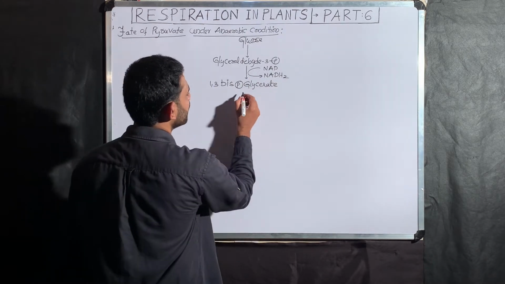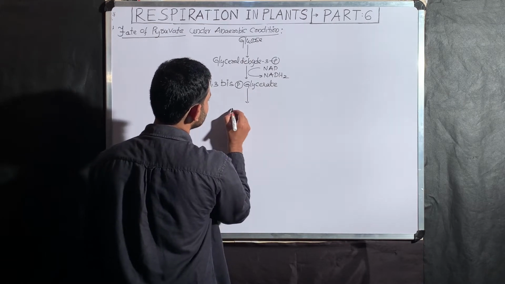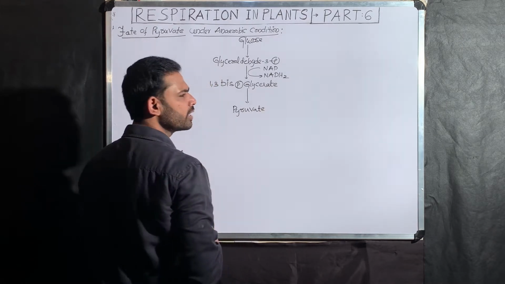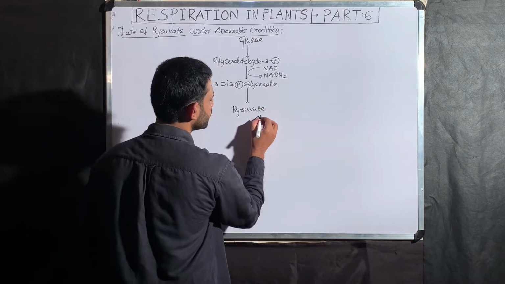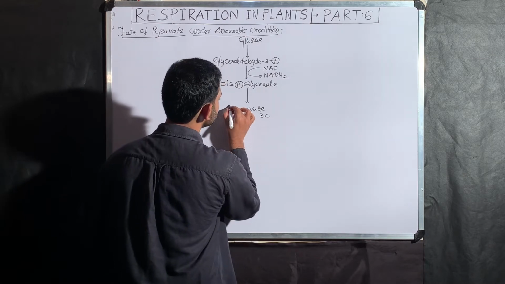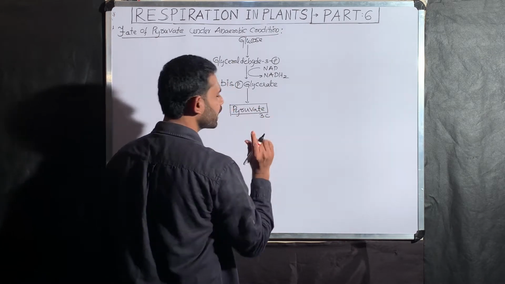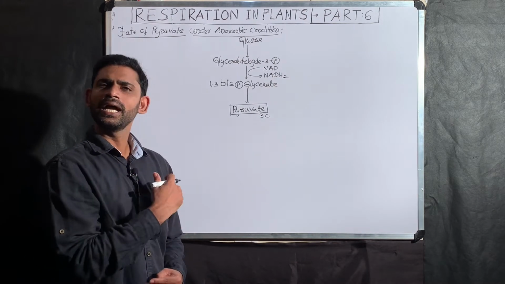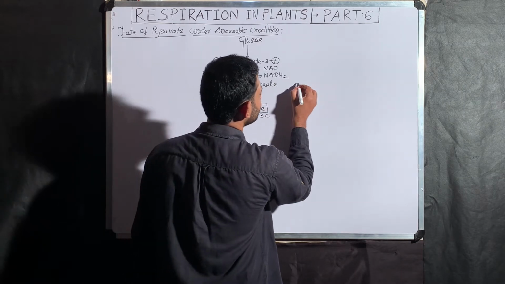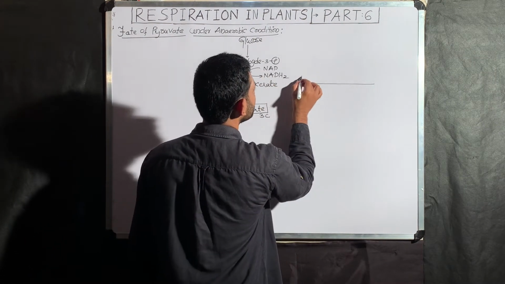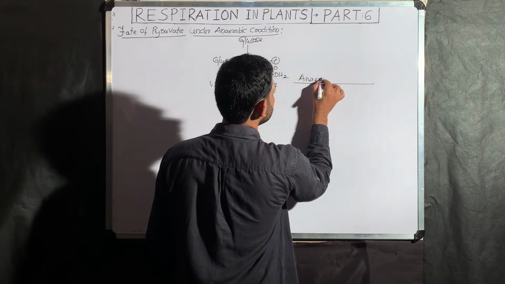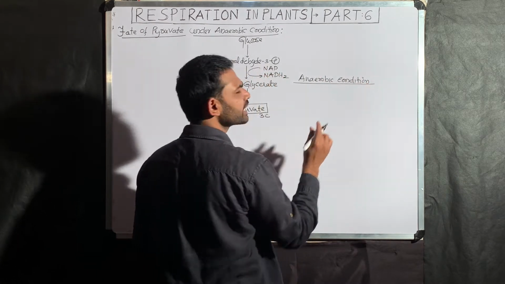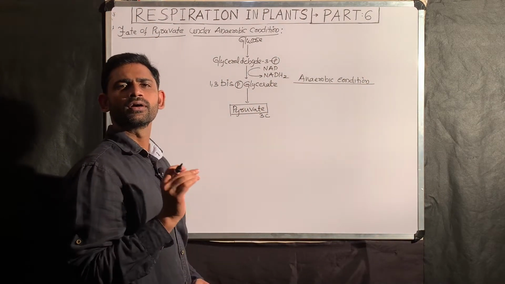Several reactions later result in the formation of pyruvate molecules. You should remember, you have to take two pyruvate molecules. Each pyruvate molecule consists of 3 carbon atoms. Now I am going to tell the fate of pyruvate under anaerobic condition. What is the meaning of anaerobic condition? There is a complete absence of oxygen.